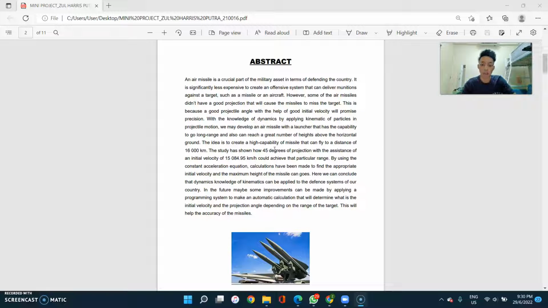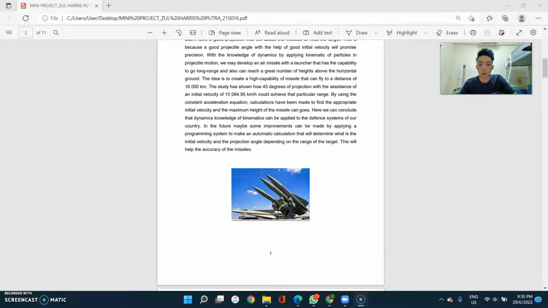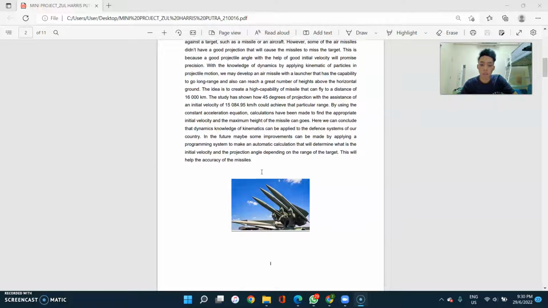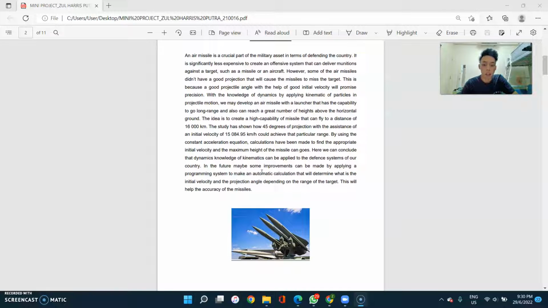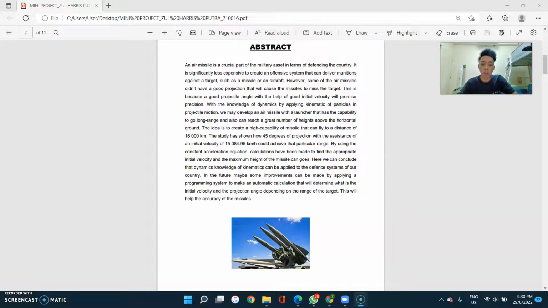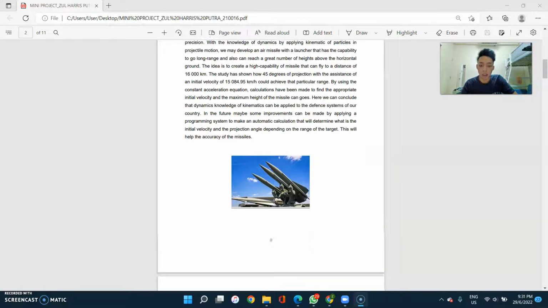By using the constant acceleration equation, calculations have been made to find the appropriate initial velocity and the maximum height the missile can go. Here we can conclude that dynamics knowledge of kinematics can be applied to the defense systems of our country. In the future, maybe some improvement can be made by applying programming system to make an automatic calculation that will determine itself what is the initial velocity and the projection angle depending on the range of the target.